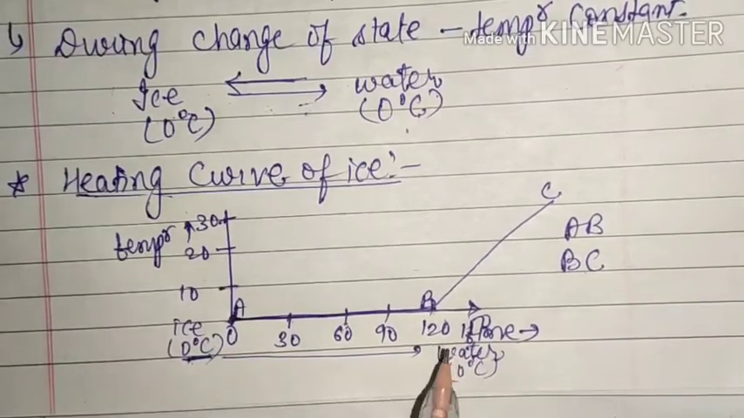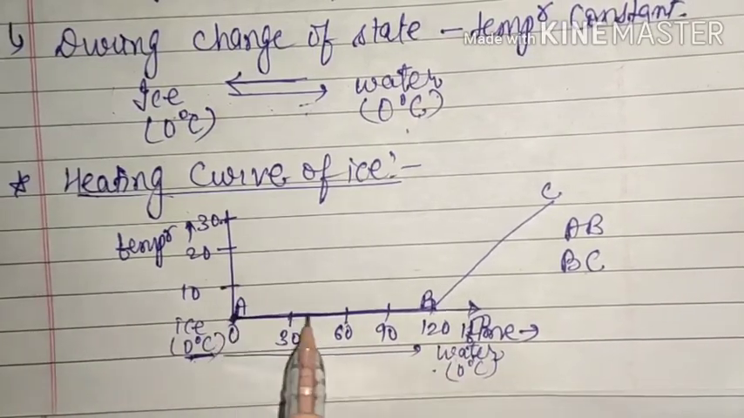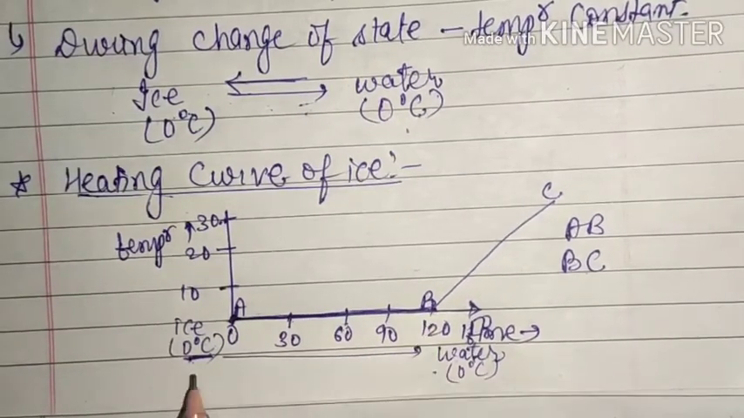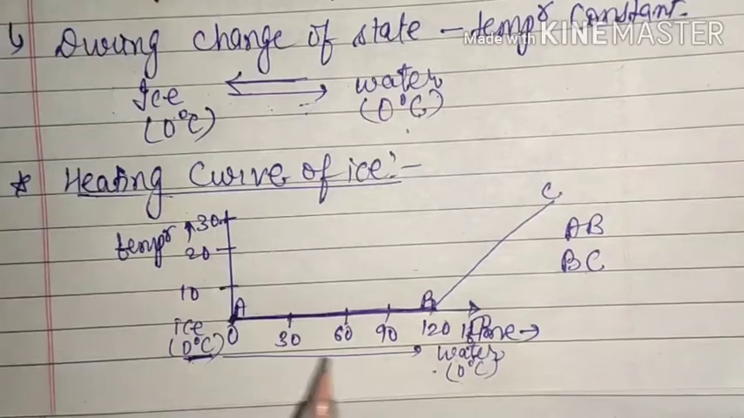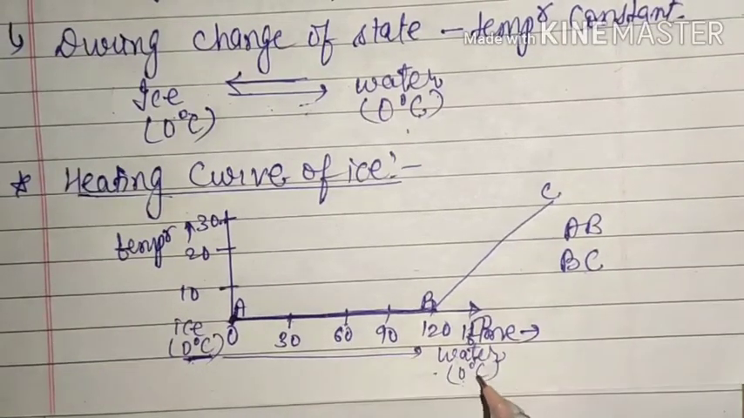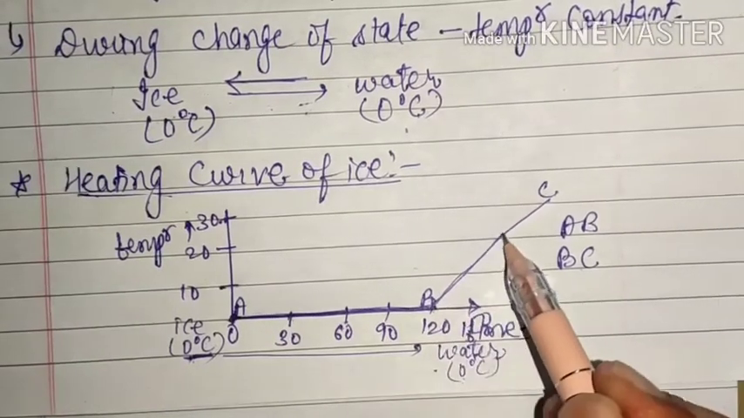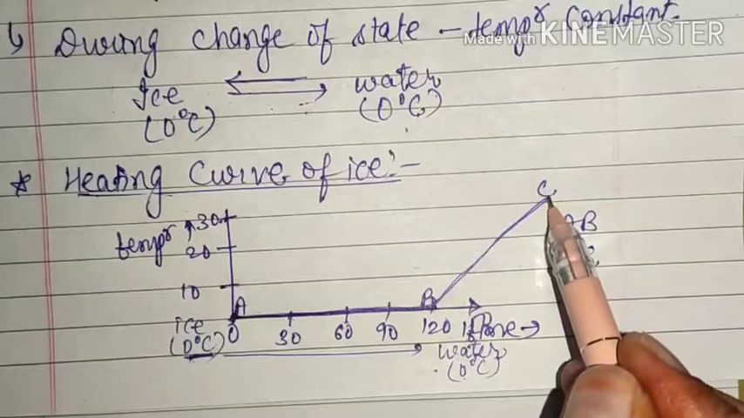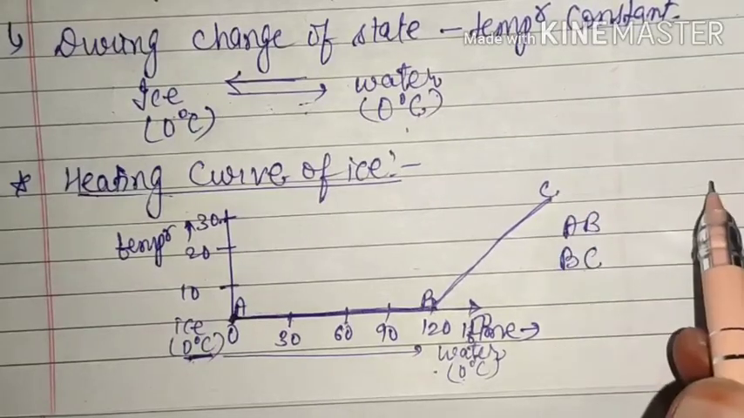That means during melting, or during change of state, temperature remains constant. Temperature does not increase or decrease. And if you further continue to heat the water, then its temperature will obviously increase until its boiling point, and then at boiling point again it will be constant.